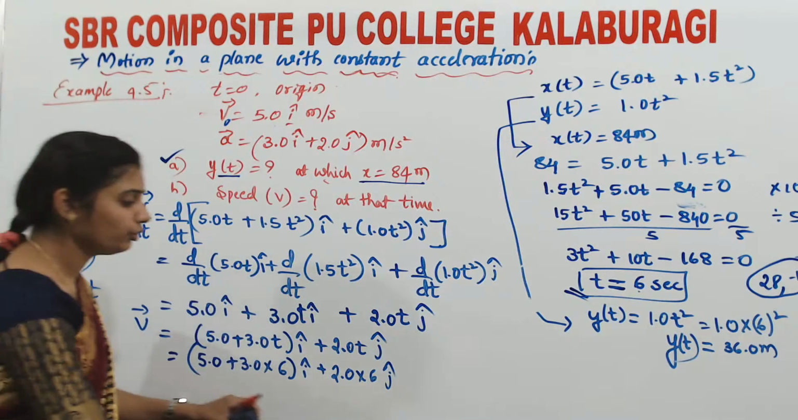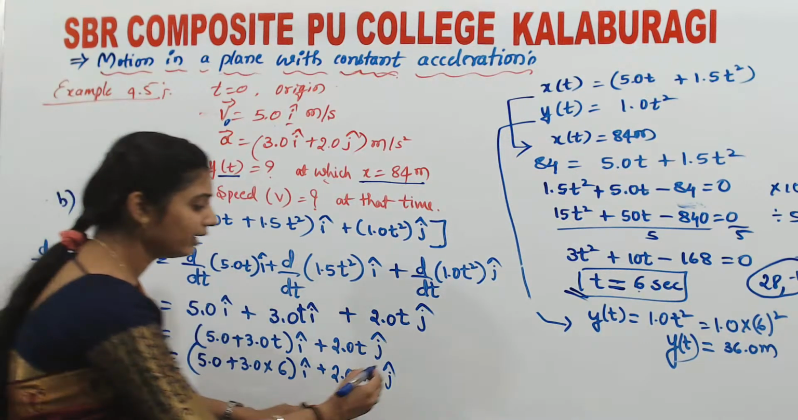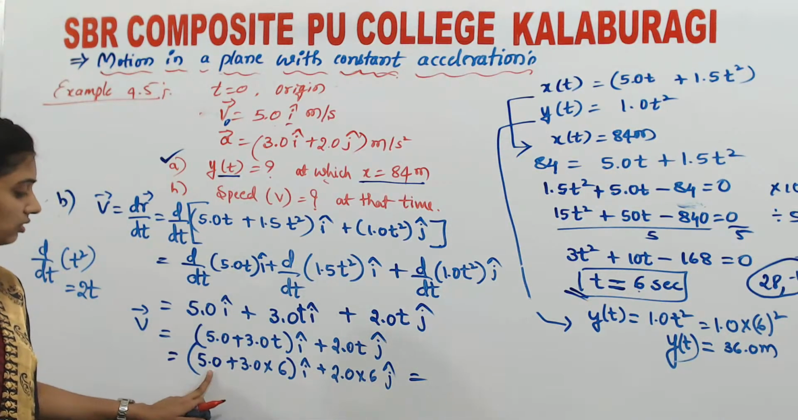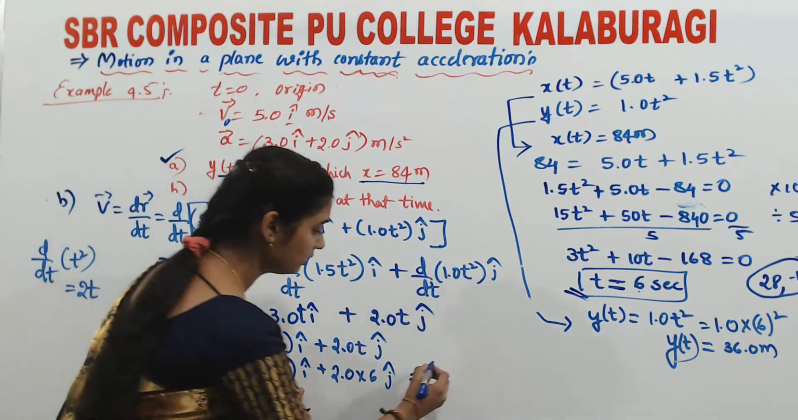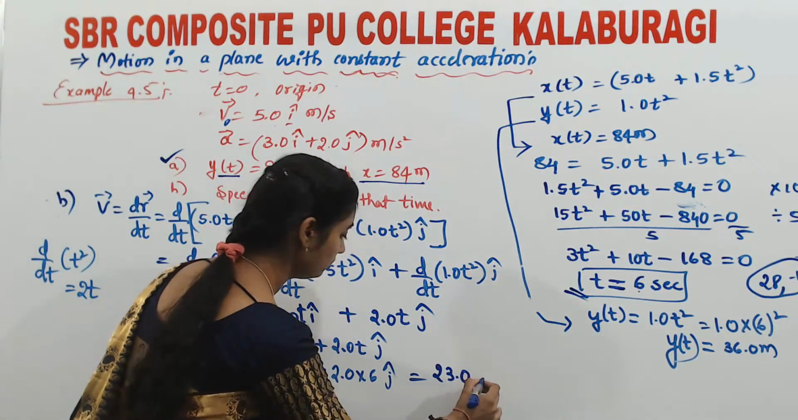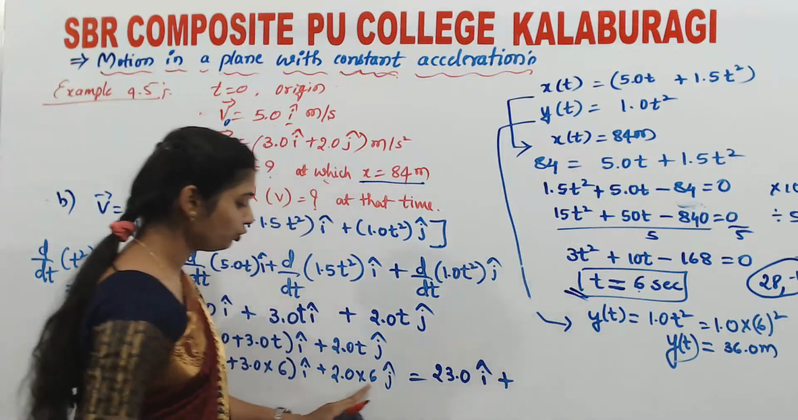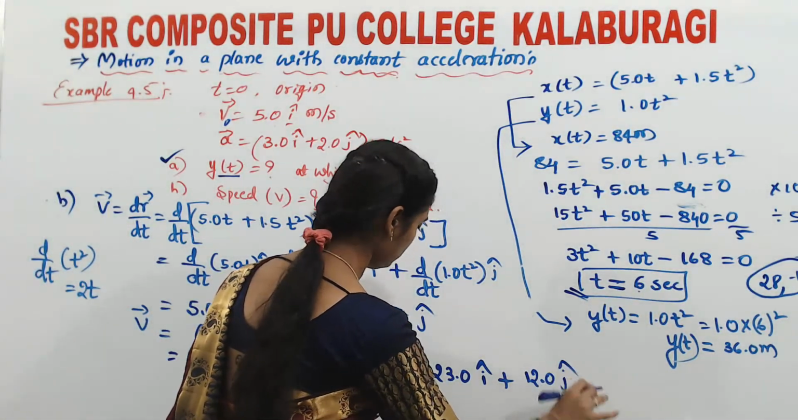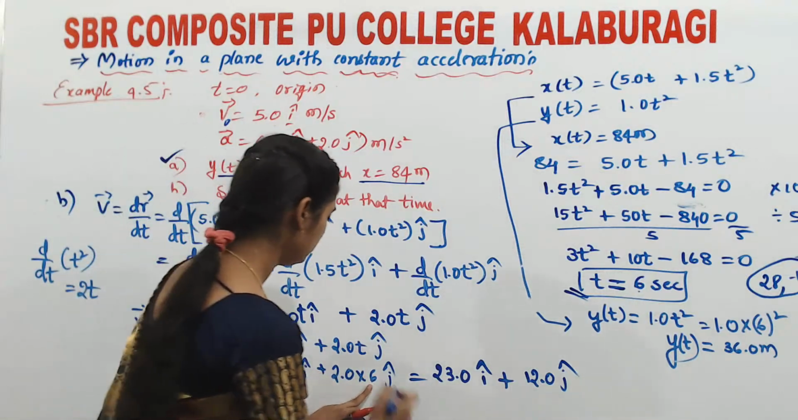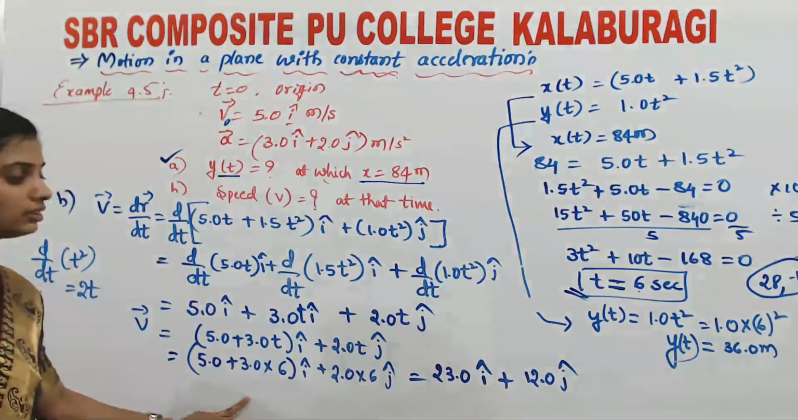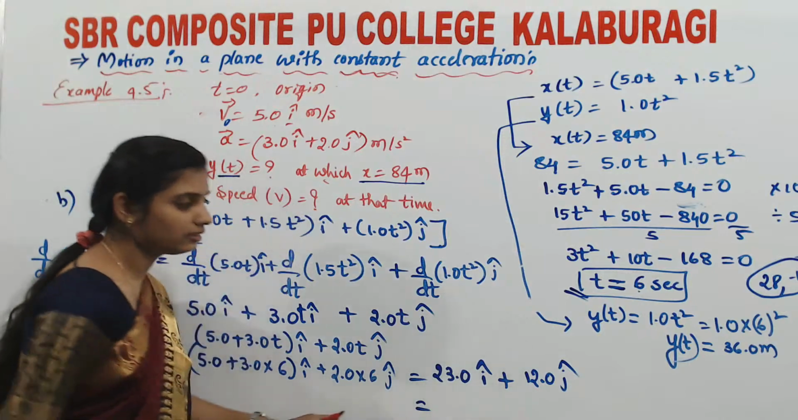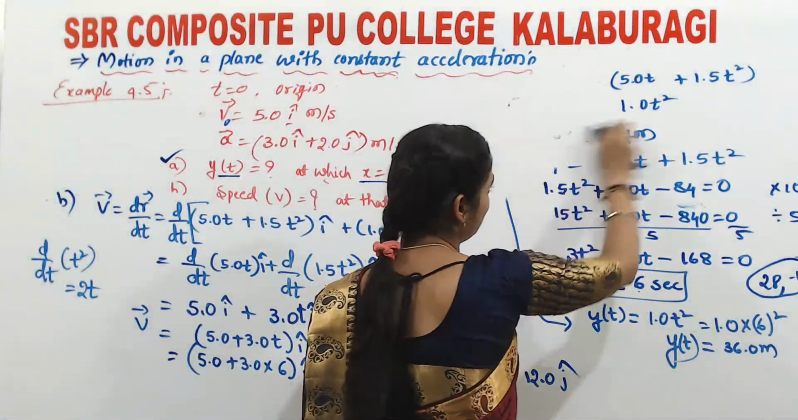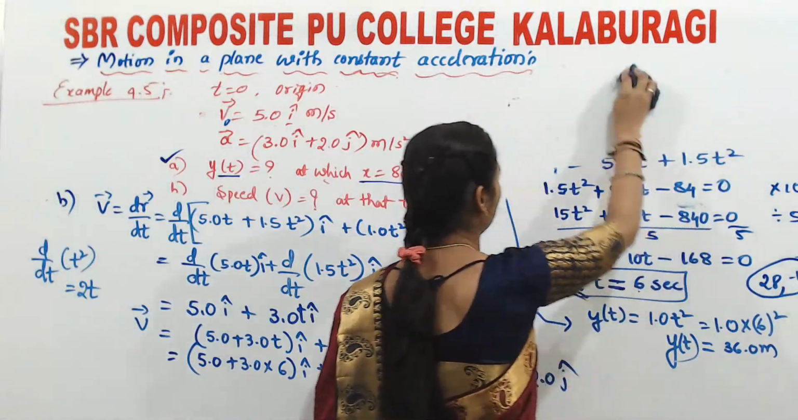Okay, so now what will you get? 3.0 into 6 is 18, plus 5 is nothing but 23.0 i cap, plus 2.0 into 6, you will get 12.0 j cap. So we have substituted the t value. Now this is in vector form. We want the magnitude. I said yesterday how to take the magnitude. Just remember how to take the magnitude.